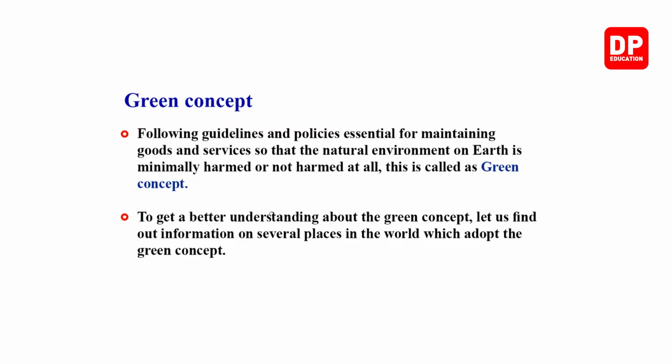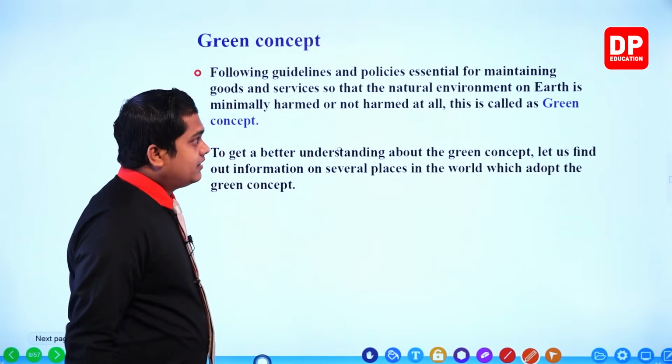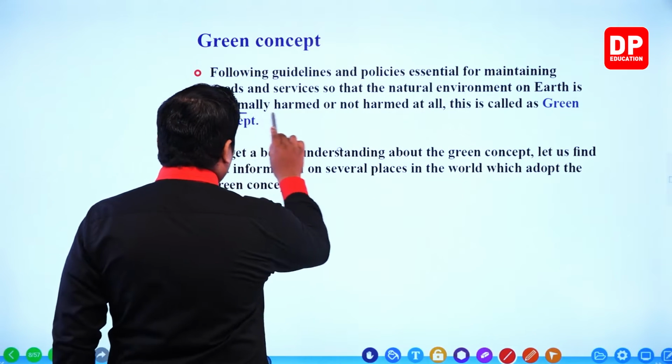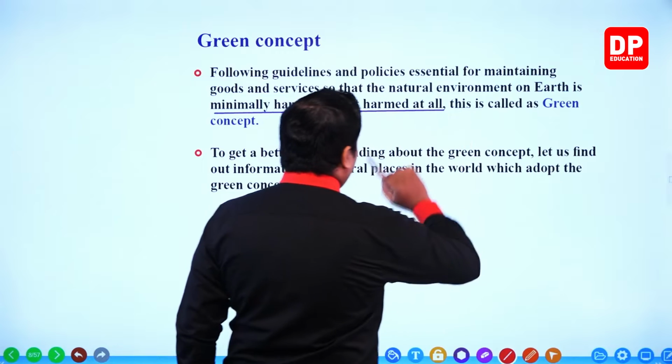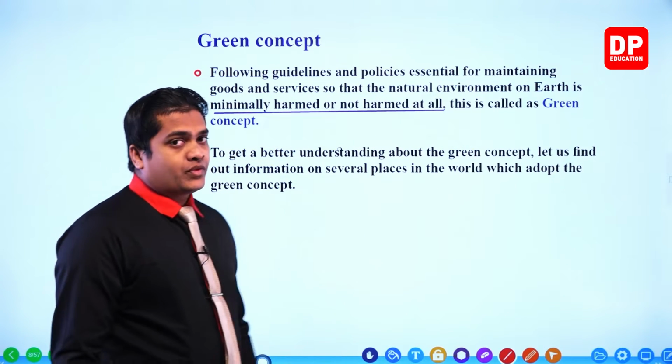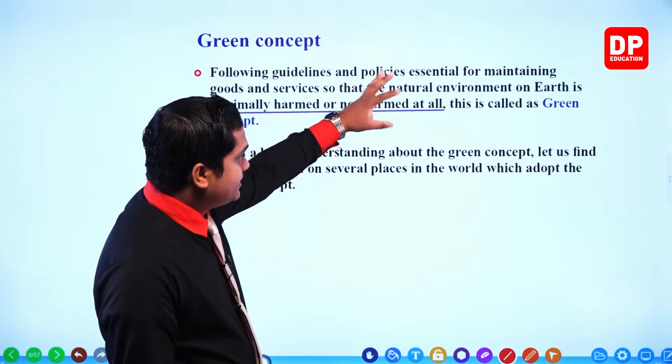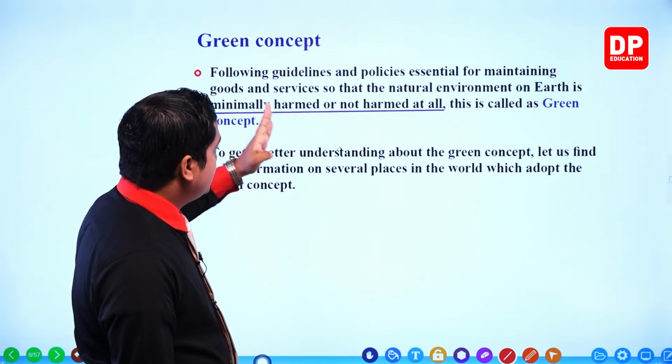Minimally harmed or not harmed at all. I'll underline this thing. So what you have to do is follow guidelines and policies essential for maintaining goods and services.